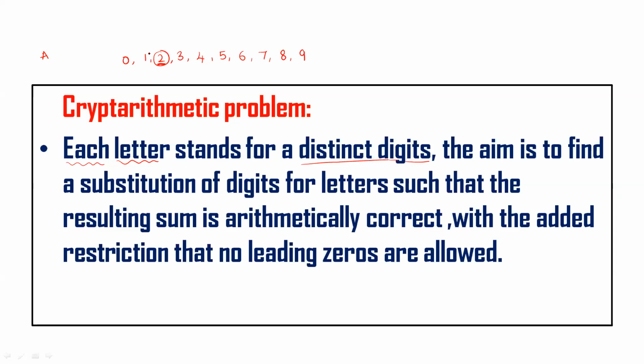This is one instruction. The aim is to find the substitution of the digits for the letters such that the resulting sum or resulting multiplication is arithmetically correct, with the added restriction that no leading zeros are allowed. No leading zeros means the leftmost digit cannot be 0 for any word which you are going to take.